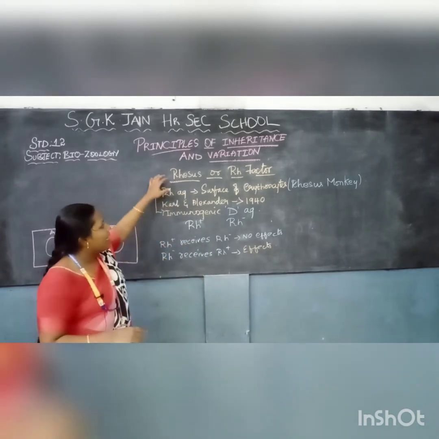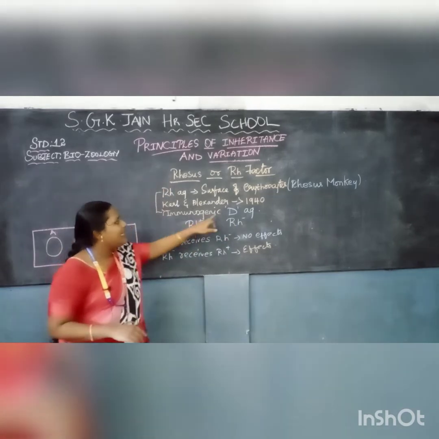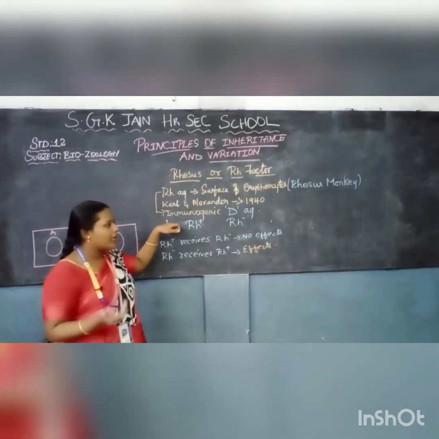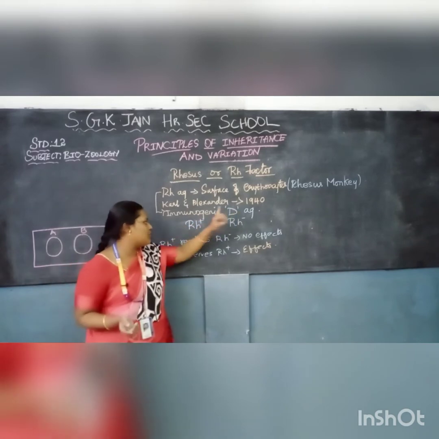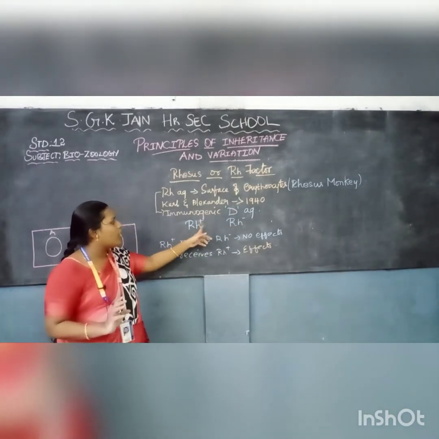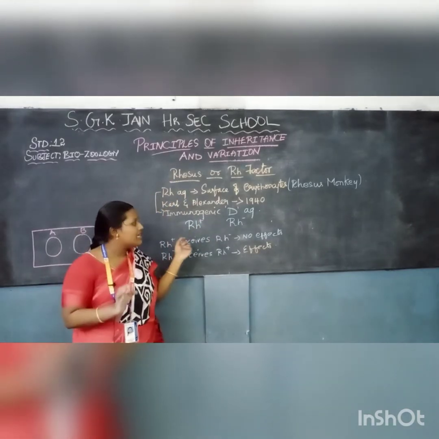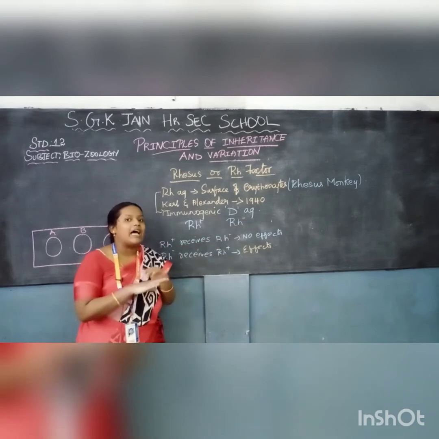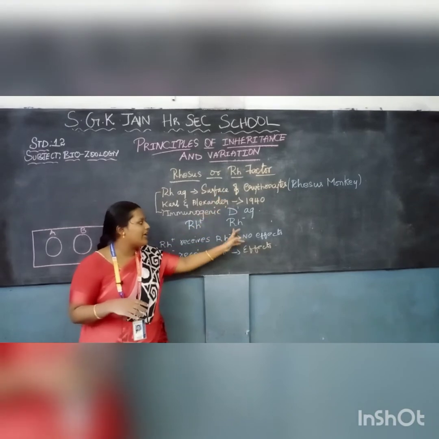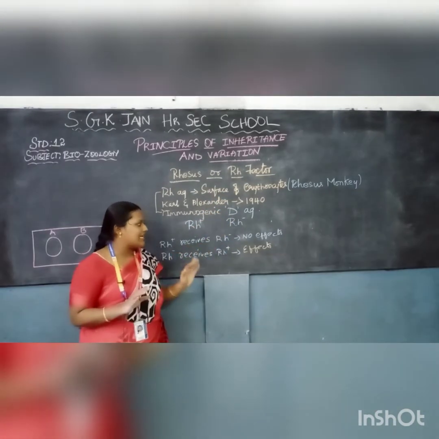So based on the presence and absence of RH antigen in the blood, the D antigen came. The RH antigen is symbolically called the immunogenic D antigen. So, RH positive and RH negative. RH positive means the presence of RH antigen in the erythrocytes. RH negative means the absence of RH antigen on the surface of erythrocytes. Based on this presence and absence only, positive and negative signs are given.